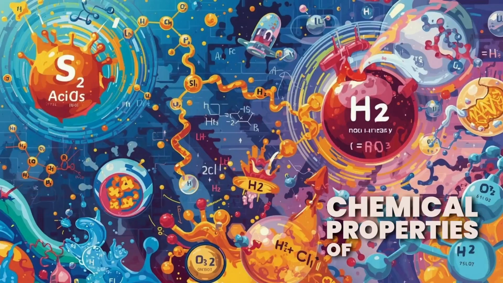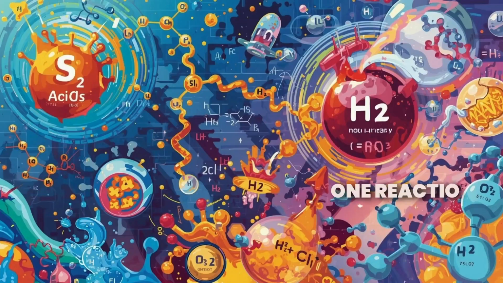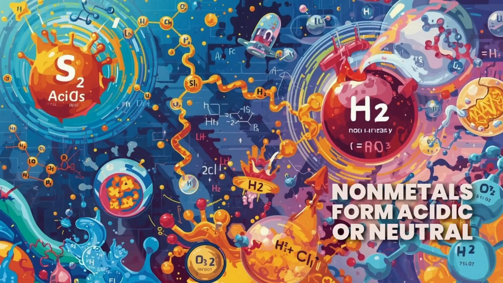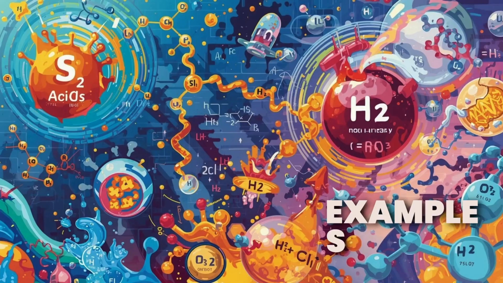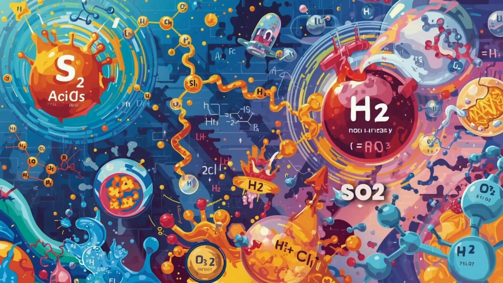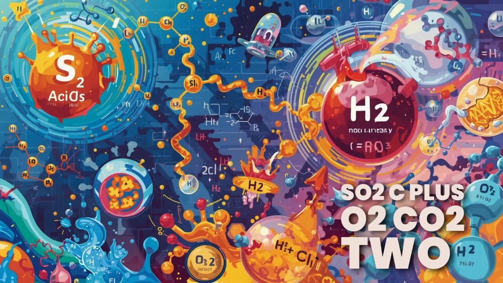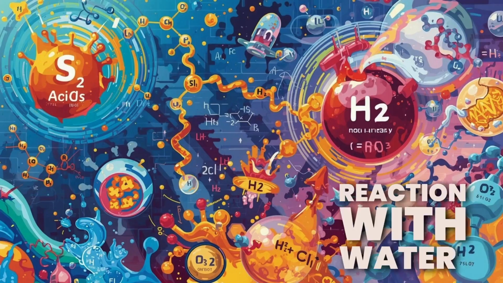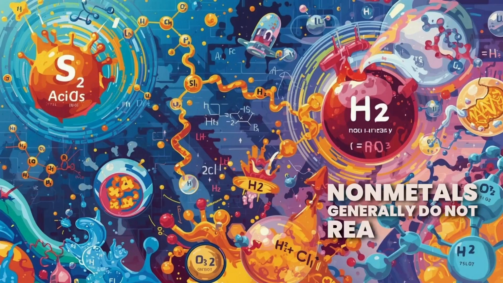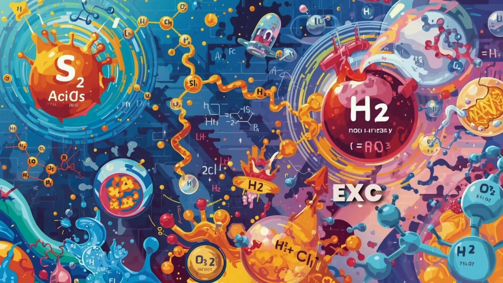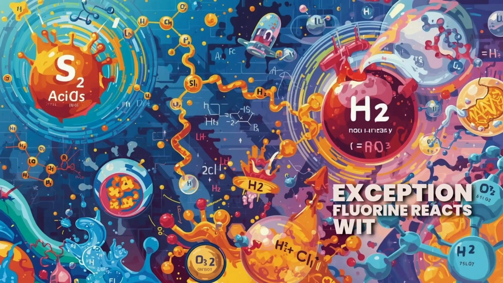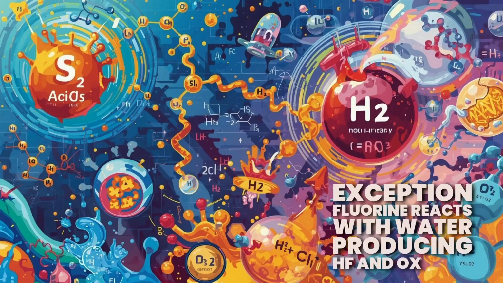Chemical properties of nonmetals. 1. Reaction with oxygen. Nonmetals form acidic or neutral oxides. Example: S + O2 = SO2. C + O2 = CO2. 2. Reaction with water. Nonmetals generally do not react with water. Exception: fluorine reacts with water producing HF and oxygen.